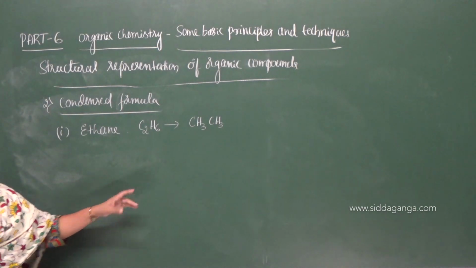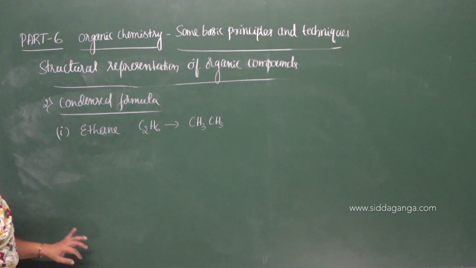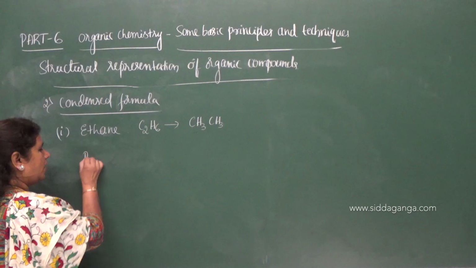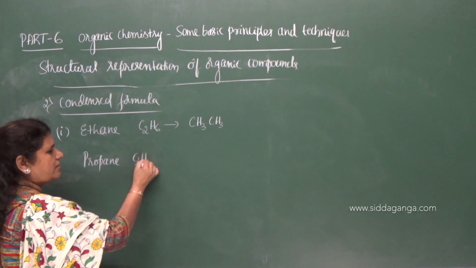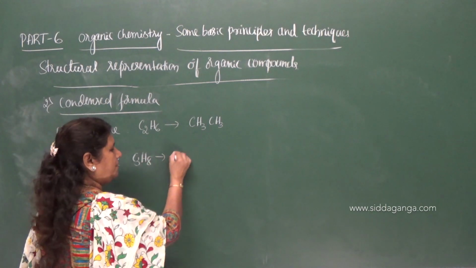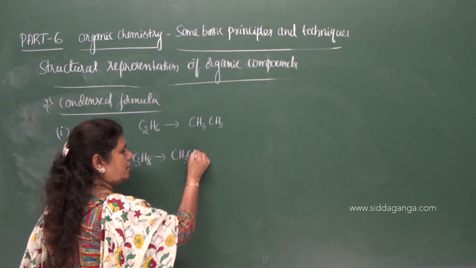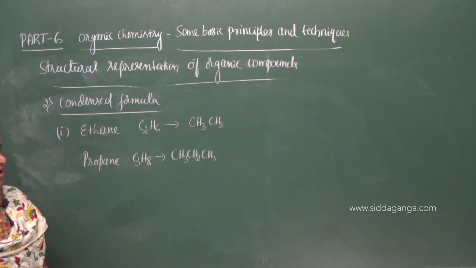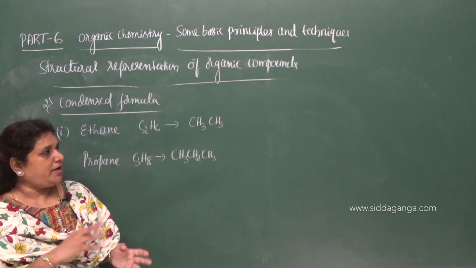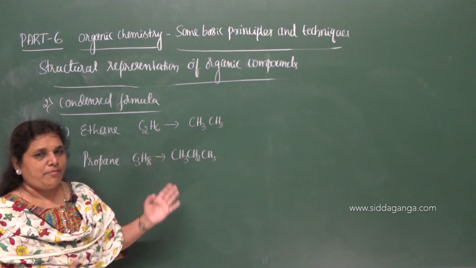Similarly, you can move on to propane, C3H8. How to represent it? CH3 CH2 CH3. So the single bond between carbon and hydrogen is not shown in the formula.